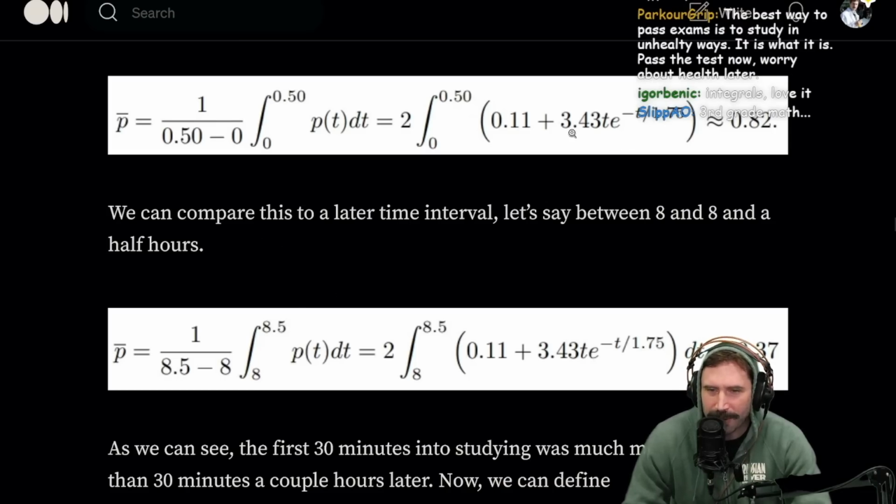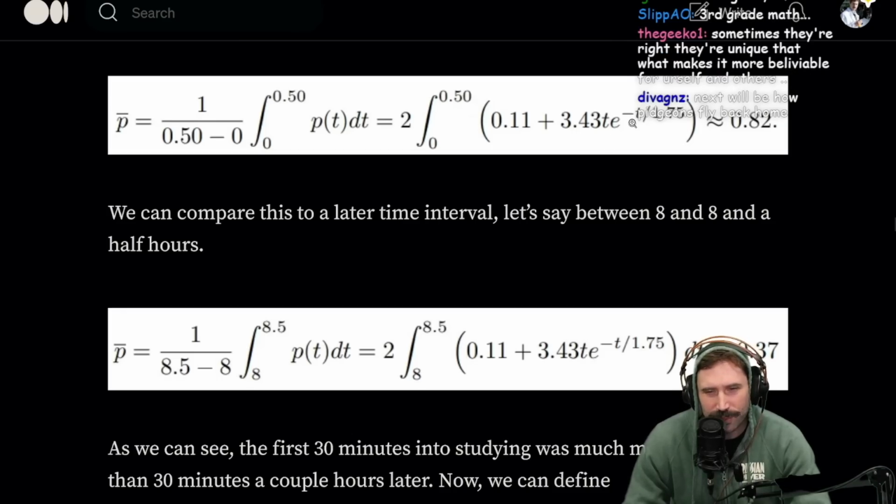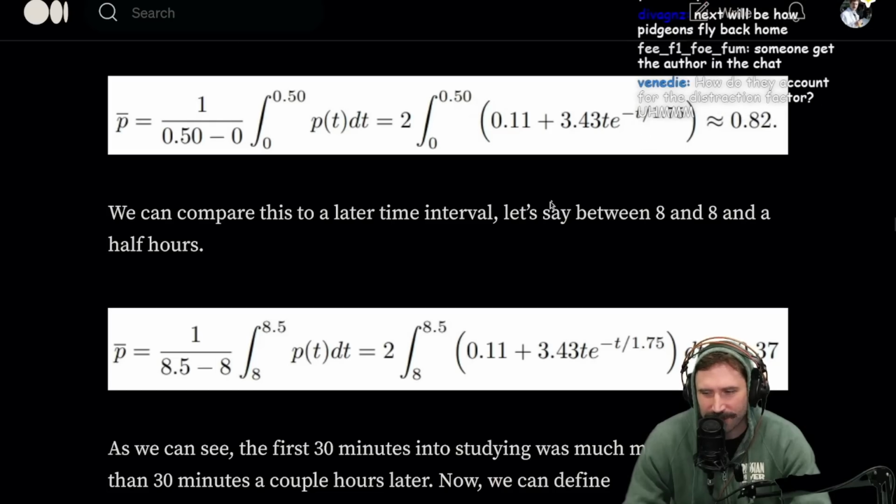I feel like back in my days, I could have done this maybe. I don't know. That whole negative T up there, maybe I would have struggled. We need some sort of Taylor series, don't we?